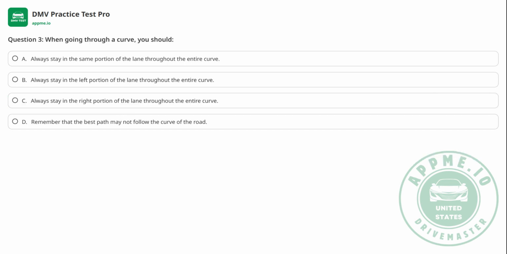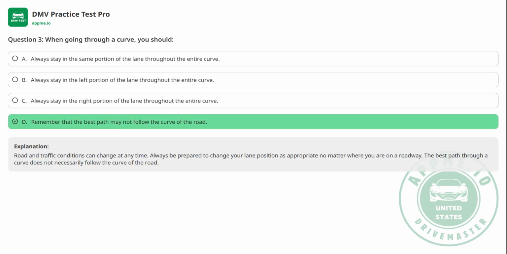Question 3. When going through a curve, you should A. Always stay in the same portion of the lane throughout the entire curve, B. Always stay in the left portion of the lane throughout the entire curve, C. Always stay in the right portion of the lane throughout the entire curve, D. Remember that the best path may not follow the curve of the road. The correct answer is D.